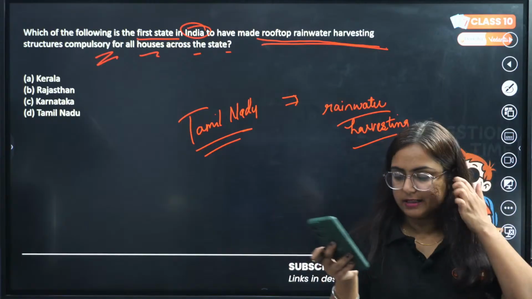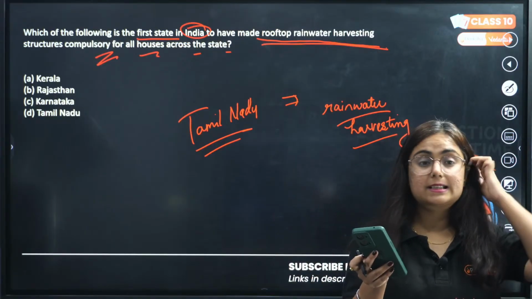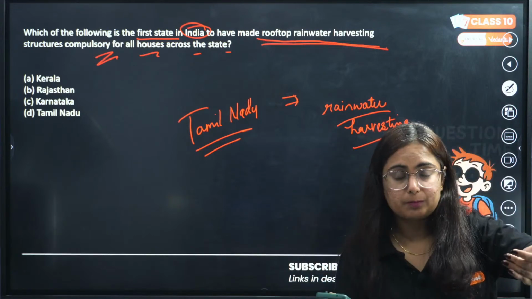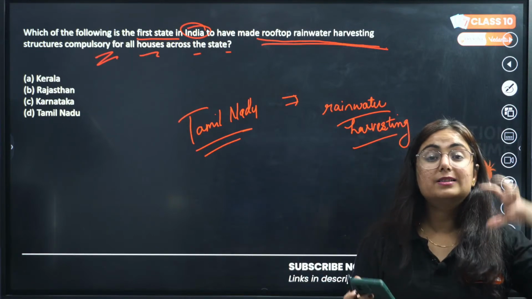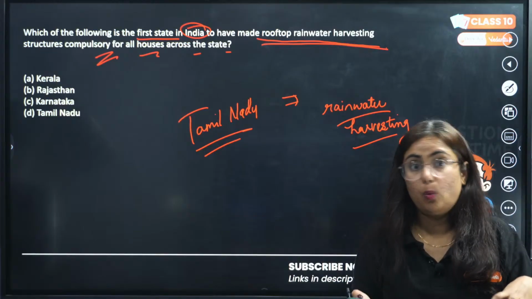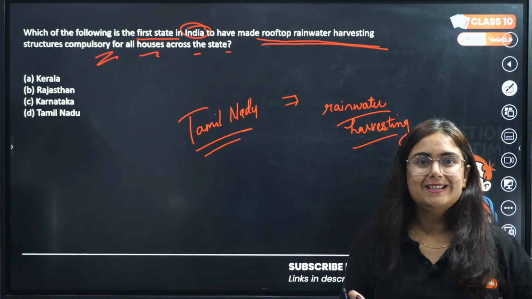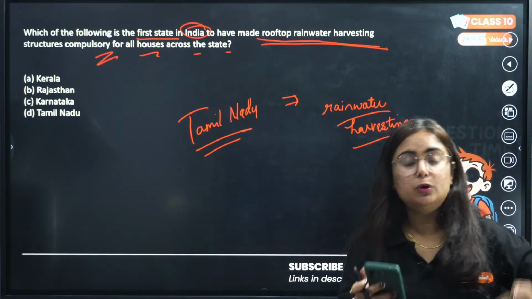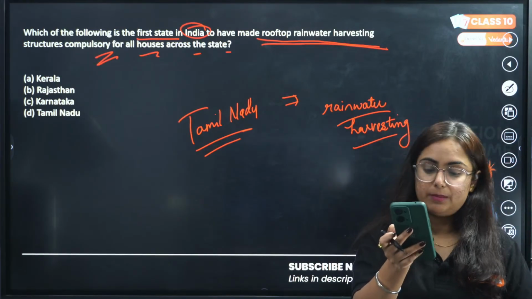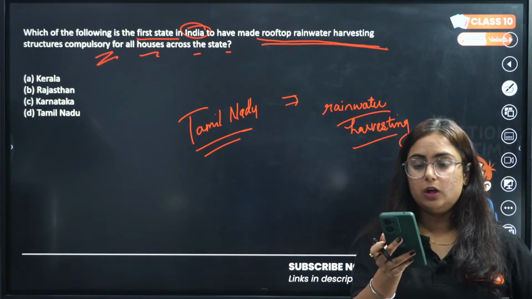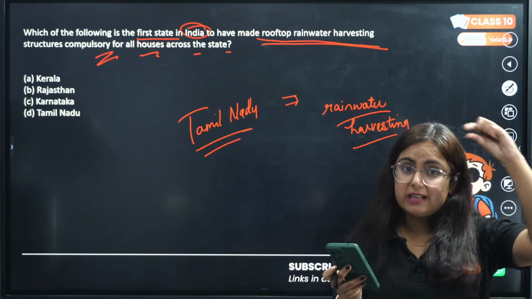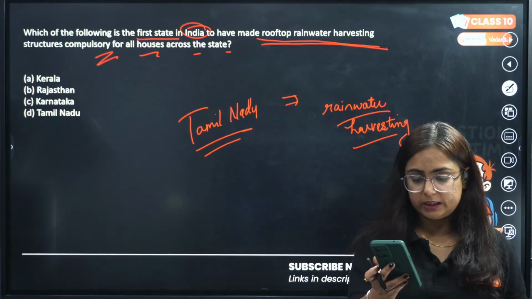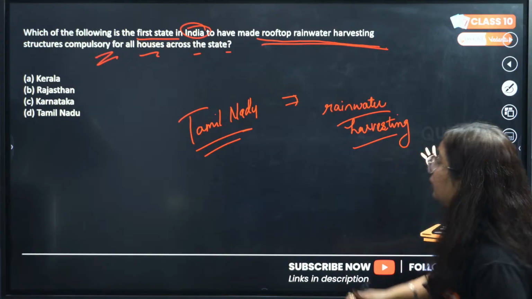Vaishnavi, it's not Rajasthan, beta. It's Tamil Nadu. Because in Rajasthan, we can find this system. Why do we find that system? Because they are facing the issue. What issue? Of water scarcity, right? But which state took the first step to make it compulsory? It is Tamil Nadu. Okay, keep it in mind. This line is written in NCERT. We should not forget it. Never forget it. Okay, chalo.